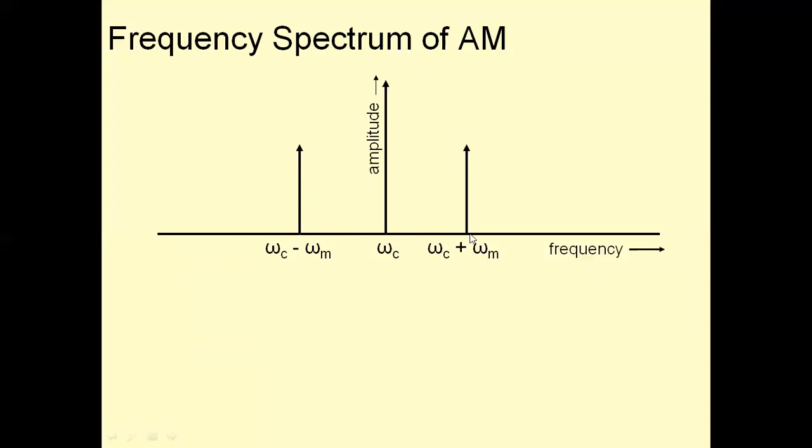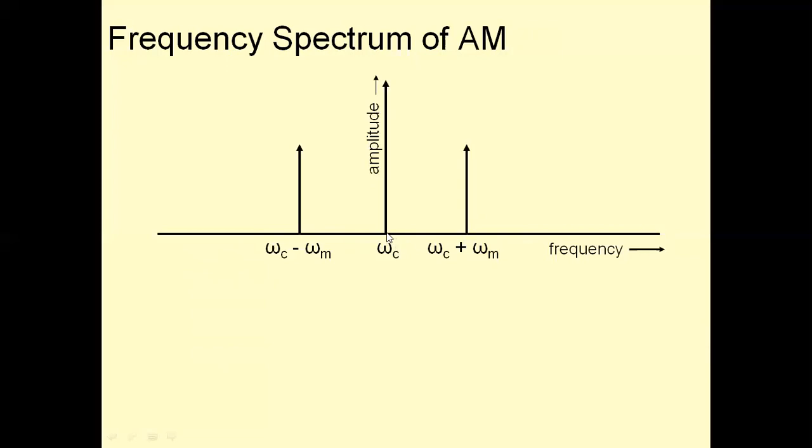The second one is upper sideband, FC plus FM. The third one is FC minus FM. So AM wave contains three frequencies: FC, FC plus FM, FC minus FM. So this is the frequency spectrum of AM. The frequency spectrum of AM is a graphical representation of amplitude or Fourier transform of the AM wave with respect to frequency.